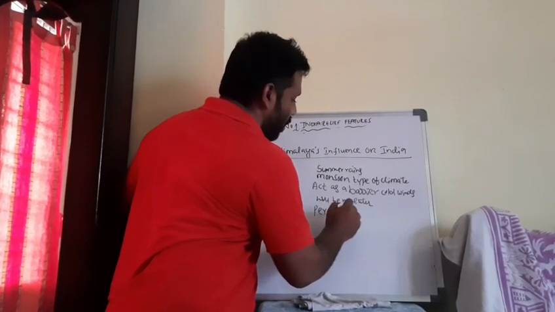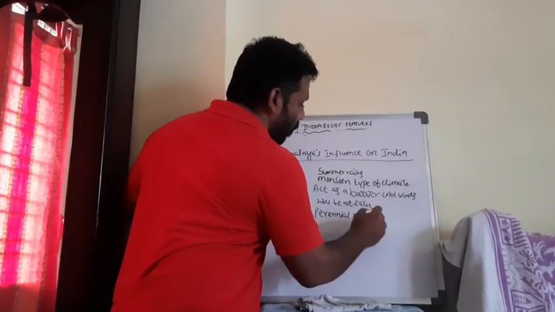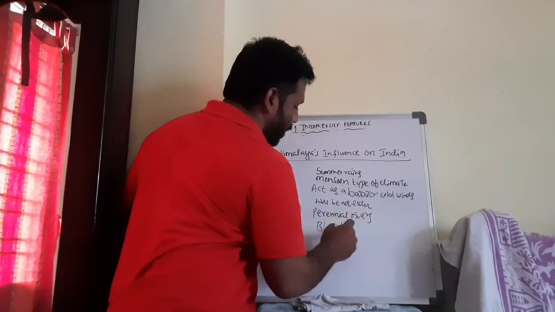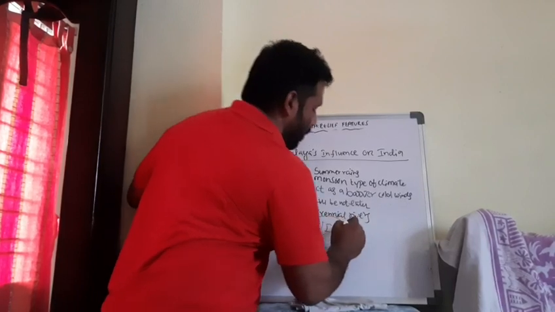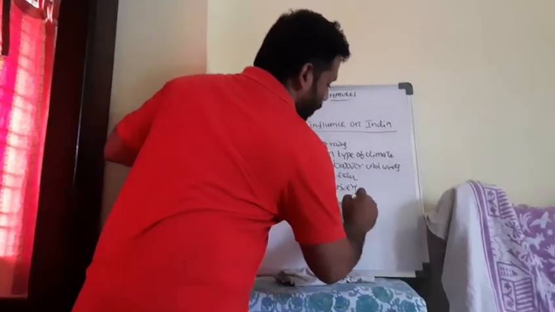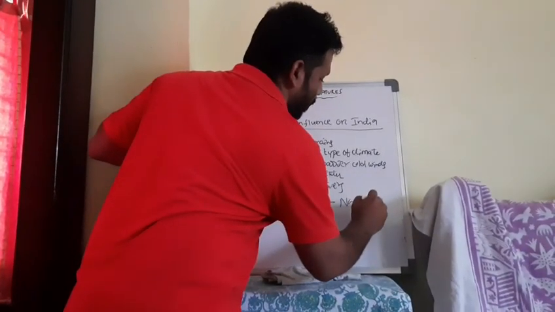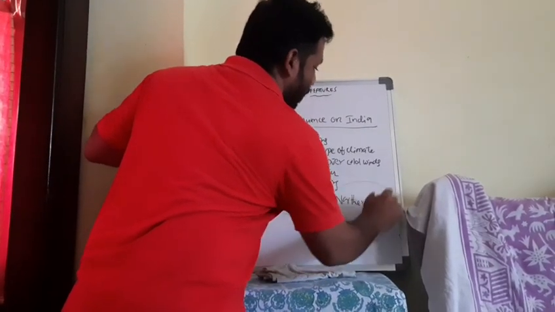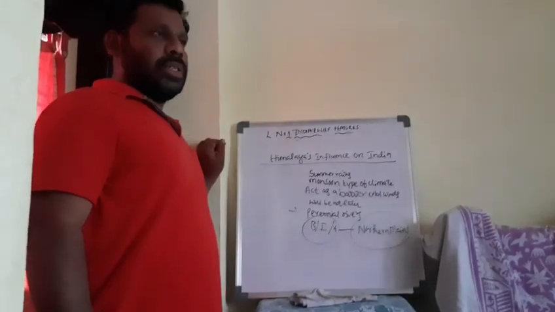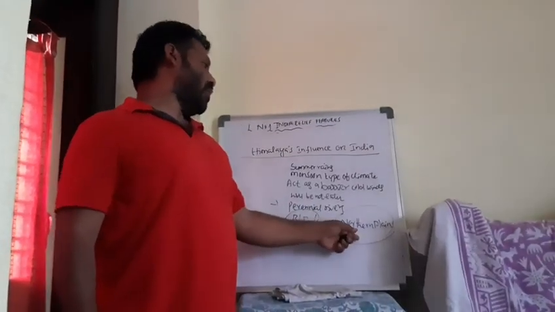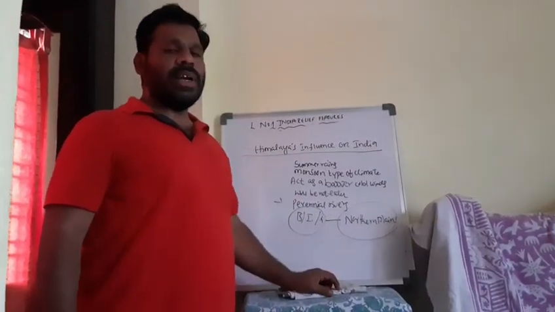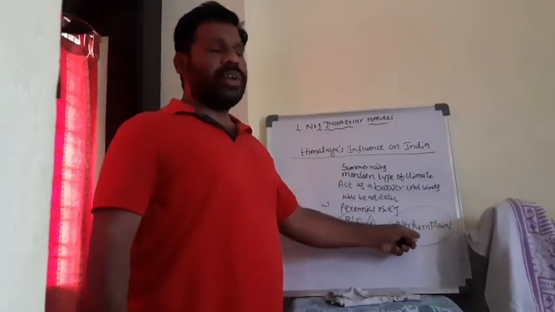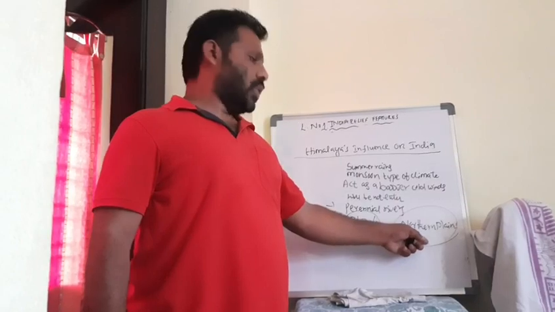Perennial rivers. Due to these perennial rivers only, in our country we have the Brahmaputra, Indus, and Ganges. Due to these three rivers, India has the Great Northern Plains. These northern plains have very fertile, alluvial soil, which helps our agriculture sector grow prosperously in states like Punjab, Haryana, and UP. This is where we get the most fertile soil.